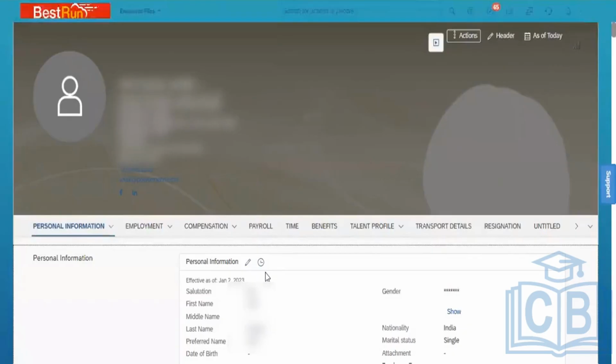That portlet is able to maintain the history. Now you can see that for the first line information, the history can be maintained here.